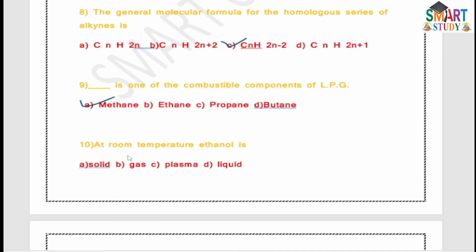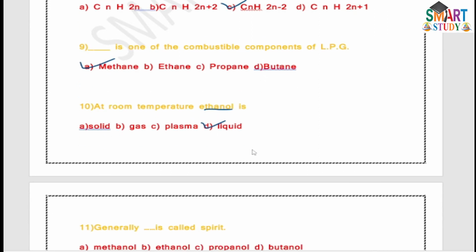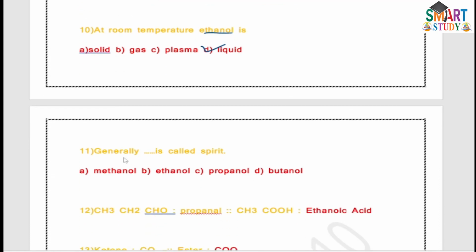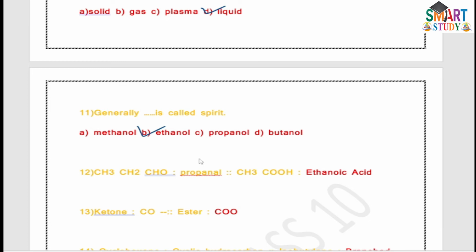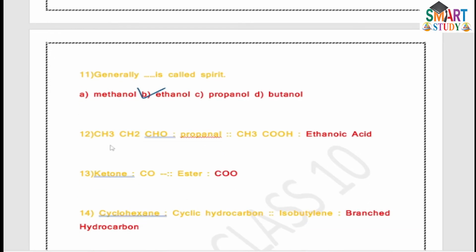Tenth: at room temperature, ethanol is a liquid. Among the properties of ethanol, it is a liquid with a boiling point of about 70 degrees Celsius. Generally this is called spirit, and spirits are mainly used by doctors for various surgical treatments. Then the twelfth: CH3CH2CHO is propanal.